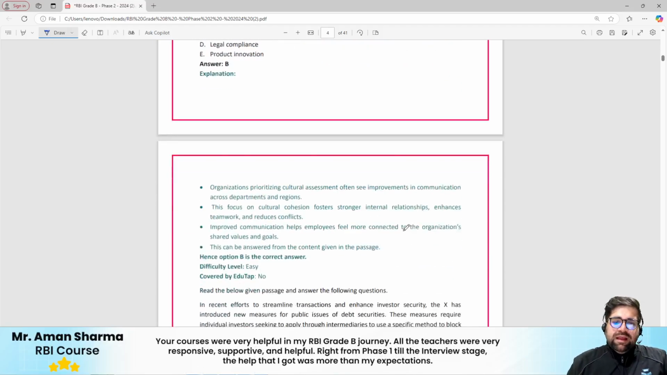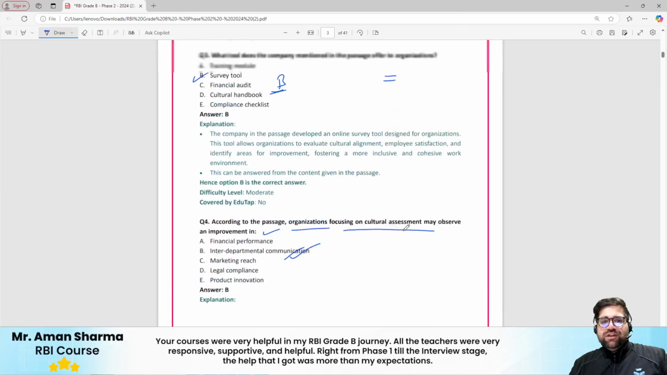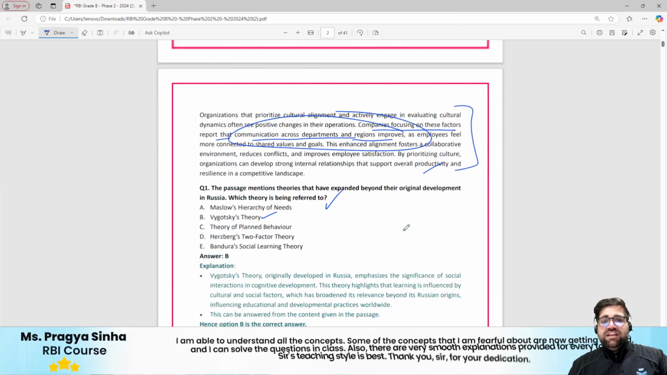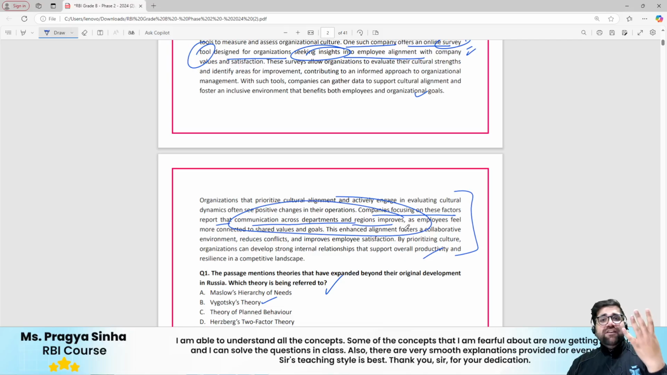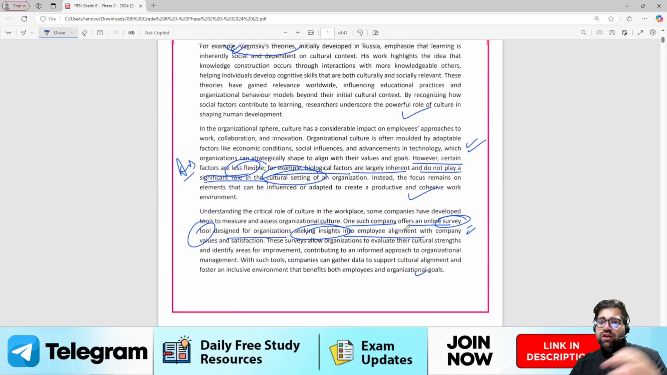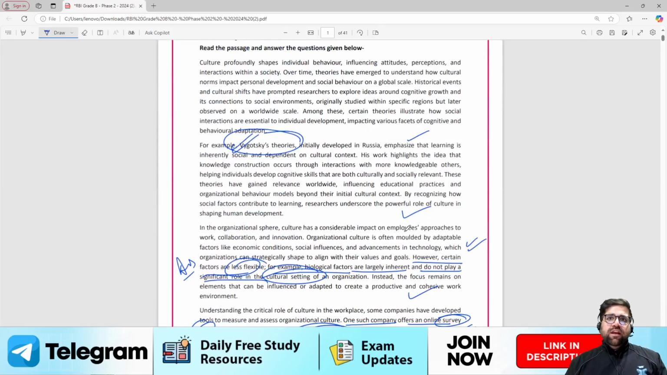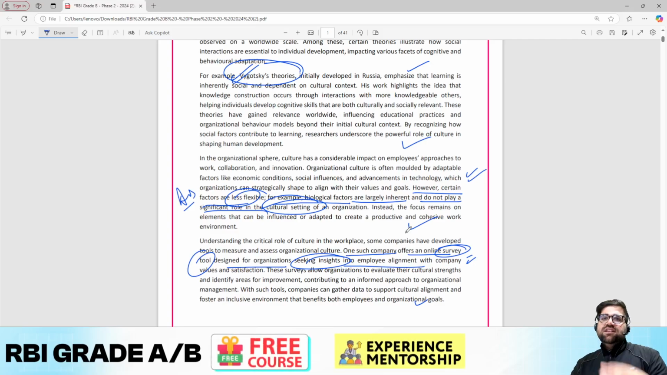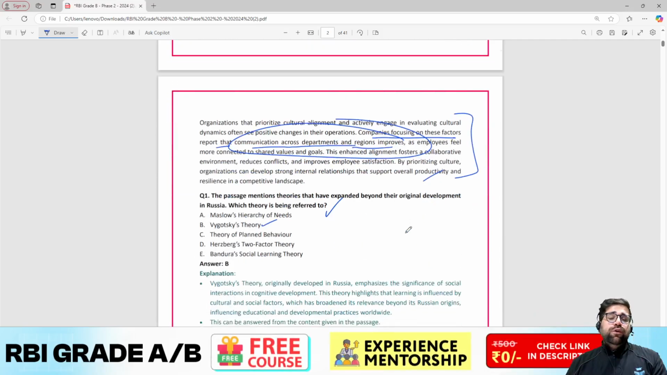Okay, next thing, let's move to the next one. So if you see this particular passage, which has 5 individual paragraphs, I have given you 4 questions, and these are 2 markers. So 4 into 2 is 8. So if you remain calm in your exam, if you know that this passage is just an RC based question, you could have got 8 marks.